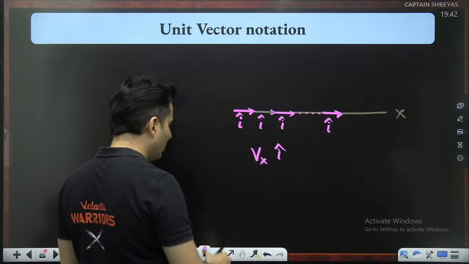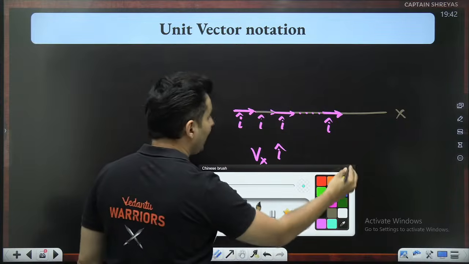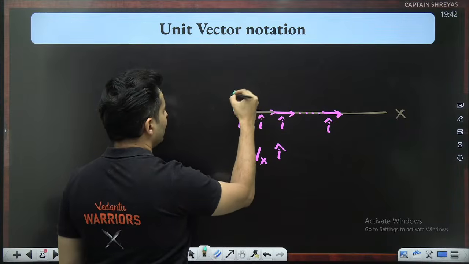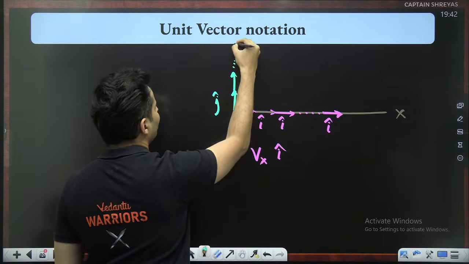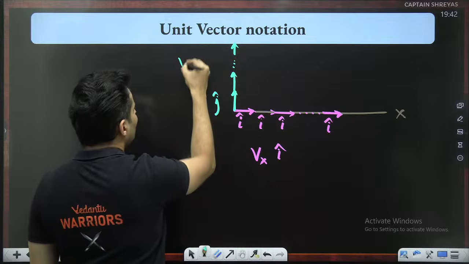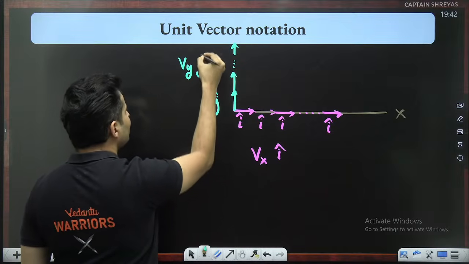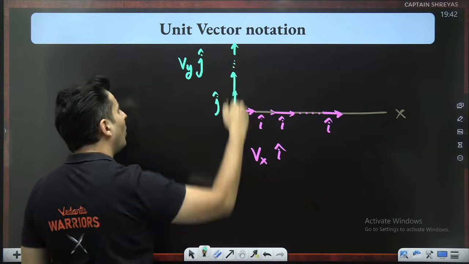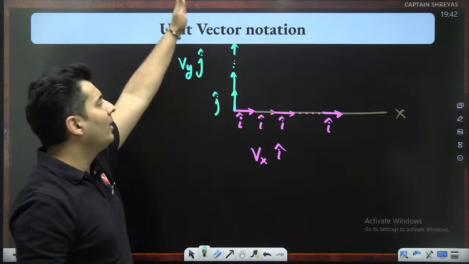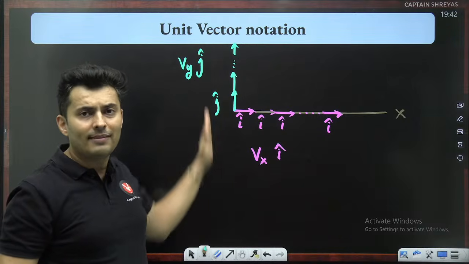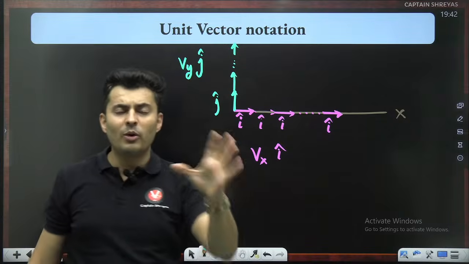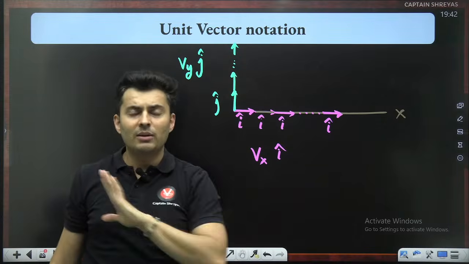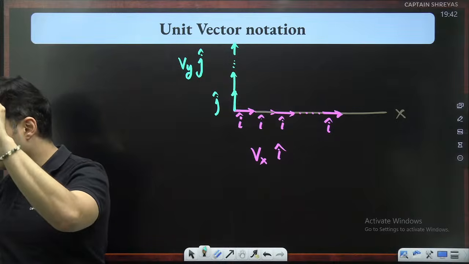Same thing I can do along the y-axis also. Let's say j cap. 2 times will be like this, 3 times, 4 times, 5 times, 7 times, 8 times. So maybe Vy times j cap represents the total vector along the y-axis. Vy is any number, 2, 3, 0.5, 0.9, 1.8, 1.678, anything.